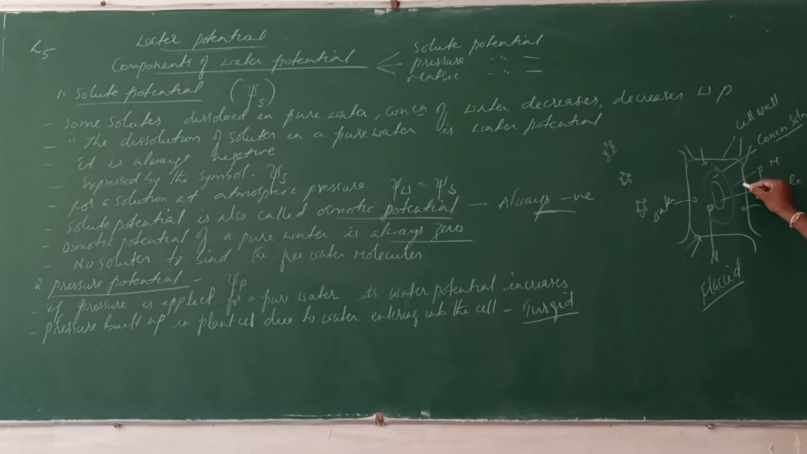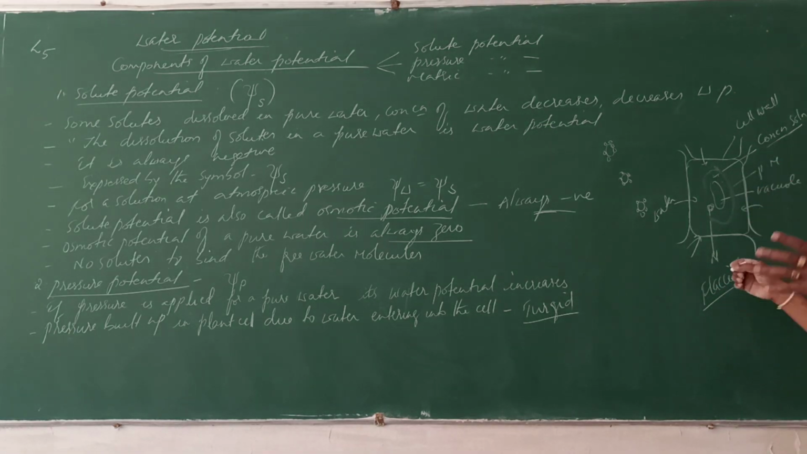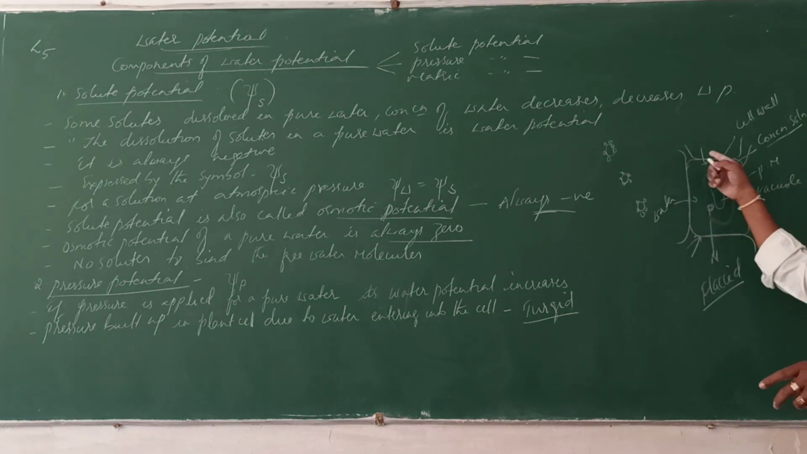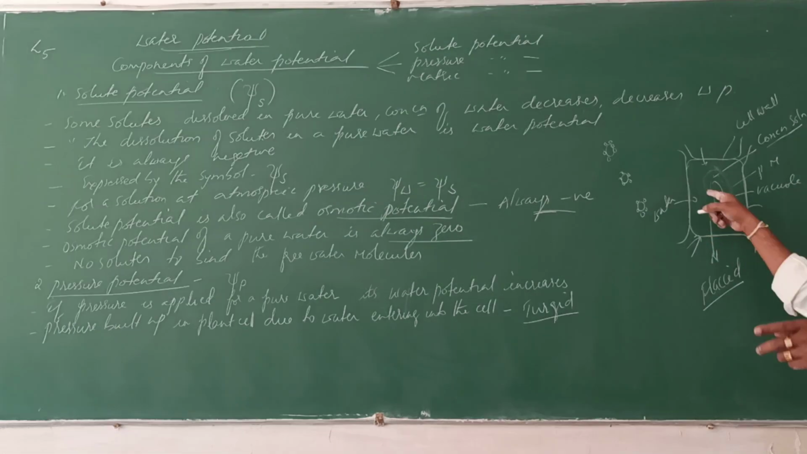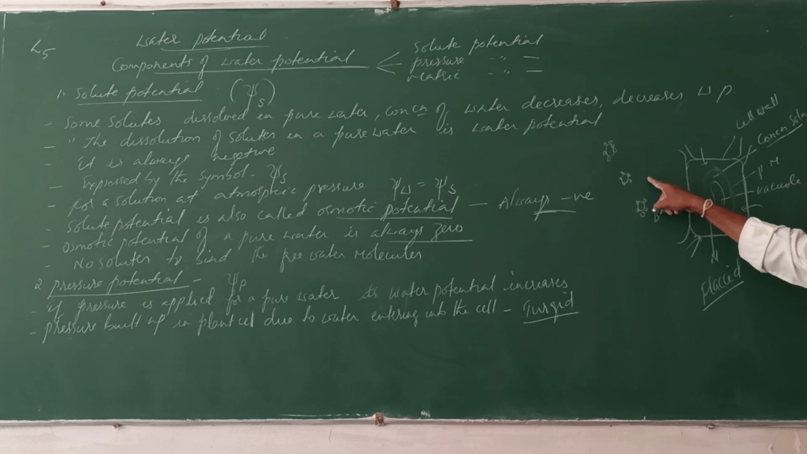or attaches to the cell wall. See, because here concentrated solution is there, the water will flow from higher water concentration. The neighbor cell has more water, this cell has less water, the water will move. Here the water molecules will be having more free energy, so water enters into the cell.